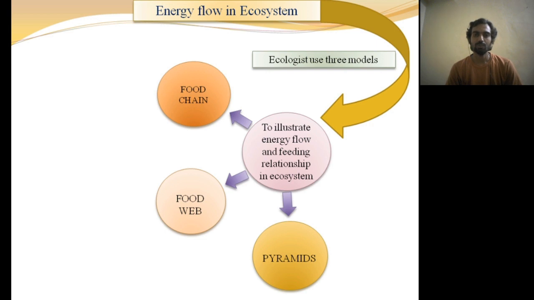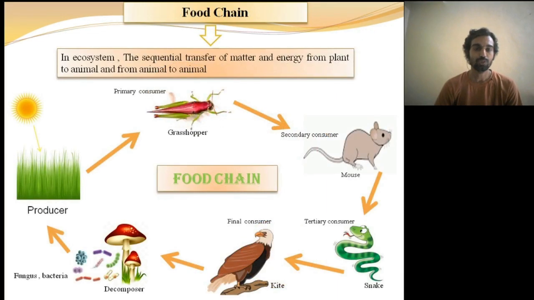Many ecologists use three models to illustrate energy flow and feeding relationships in an ecosystem. The first one is the food chain, the second one is the food web, and the third one is pyramids. Now we will discuss the food chain. What is a food chain?